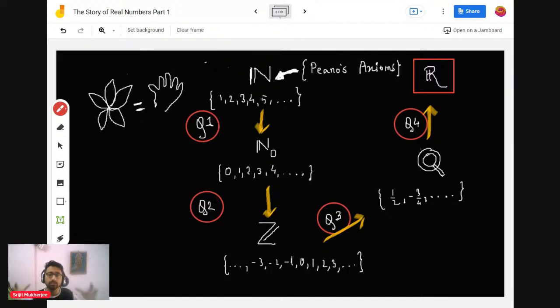1, 2, 3, 4, 5. This way the natural numbers were defined and developed, one counting 1, 2, 3, 4, 5, just like this, if you can see me. Then what happened? That led to the discovery of natural numbers and zero. And then with zero, it led to the discovery and invention of integers, then to rational numbers, and then to the final real numbers, irrational numbers and real numbers.